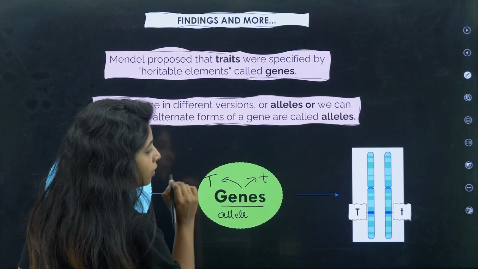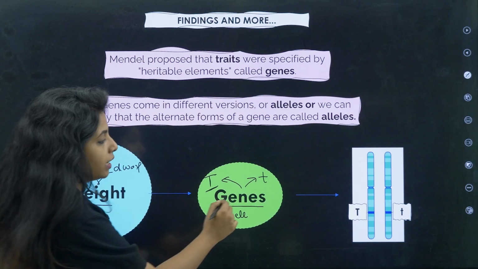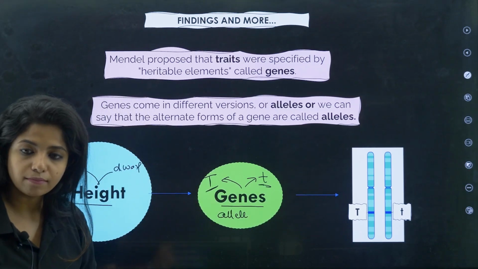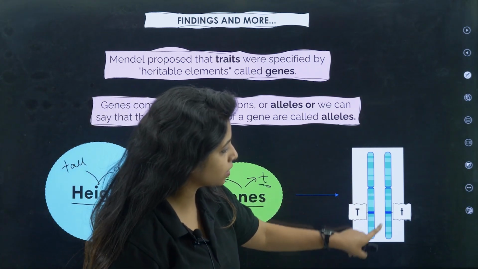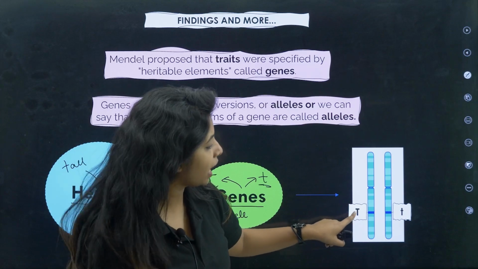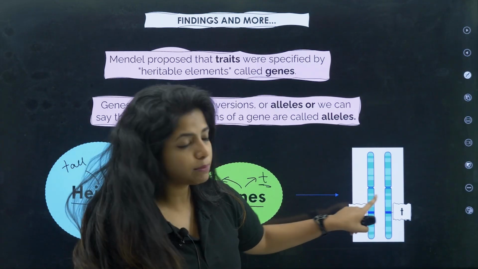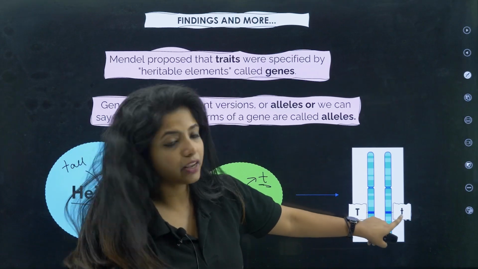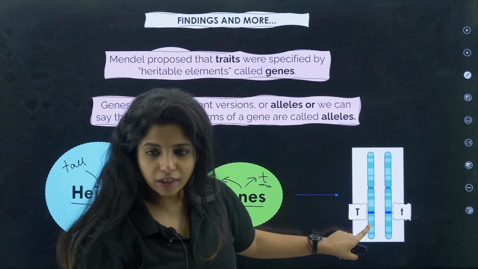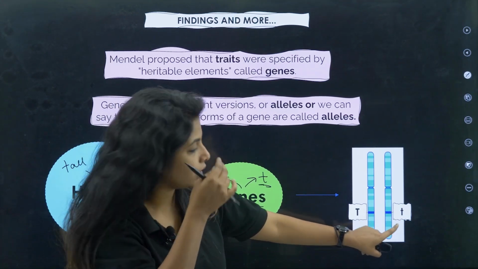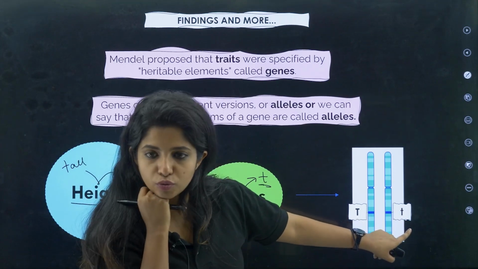So this is allele 1 for one gene. Okay, this is allele 2 of that same gene. Over here you see this is a chromosome, this is a chromosome. I would have one allele over here, one allele over here. Now it can be the same also. Here if it's capital T, there also it can be capital T only. But I just gave an example of two different alleles. So this is capital T, this is small t.